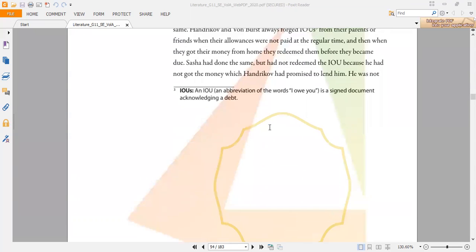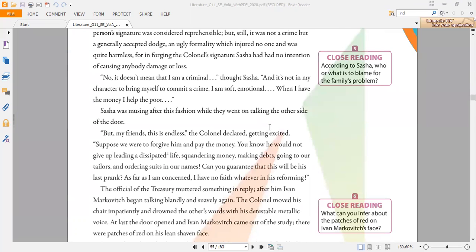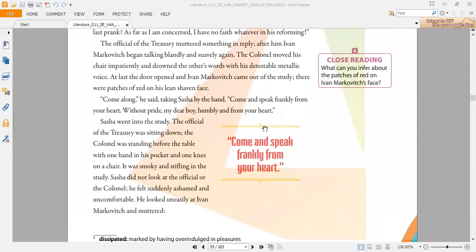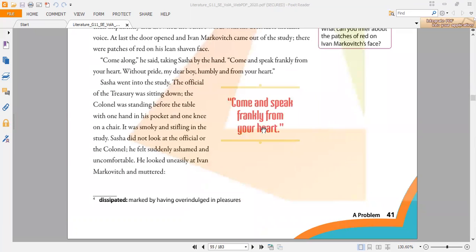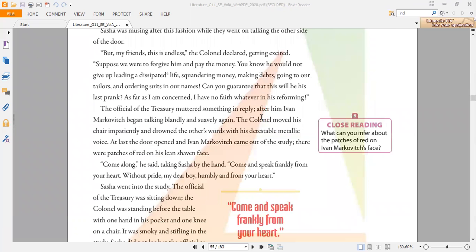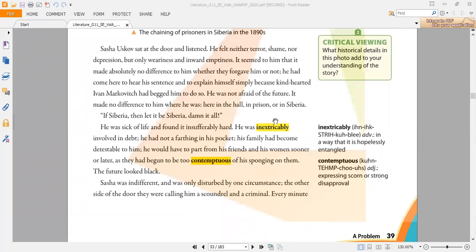He doesn't see that it is really a huge problem. Finally, this is the whole story about a problem for Sasha, who borrowed money, and his family thinks that it is a huge problem.